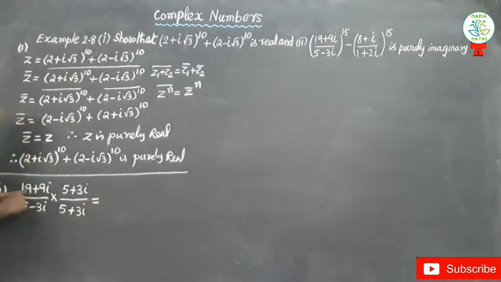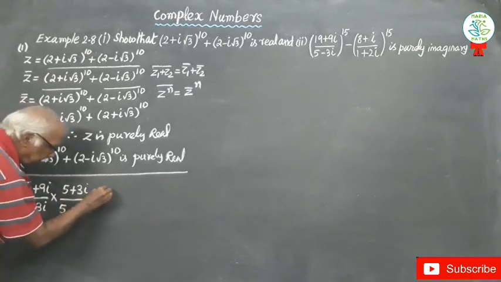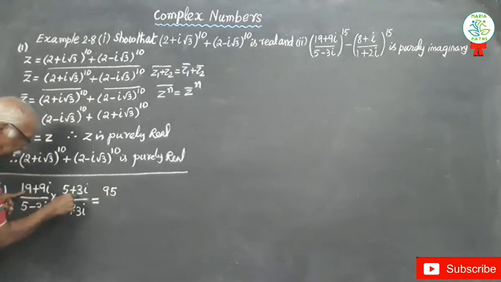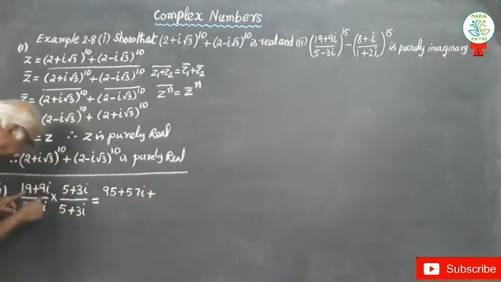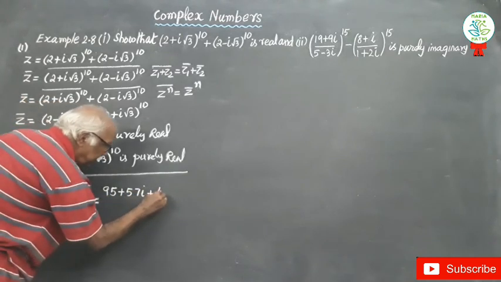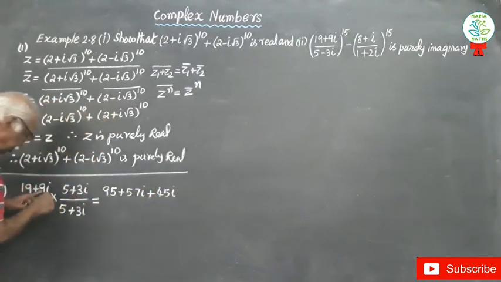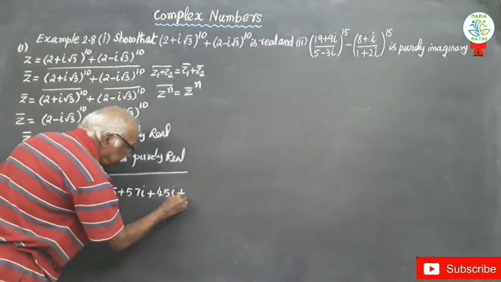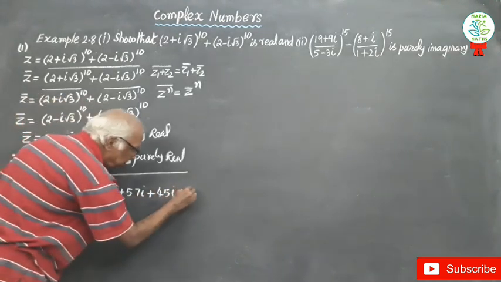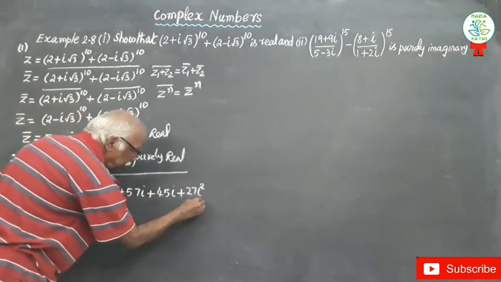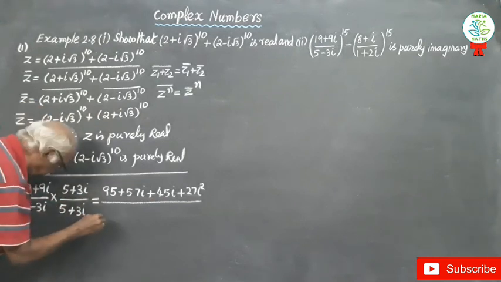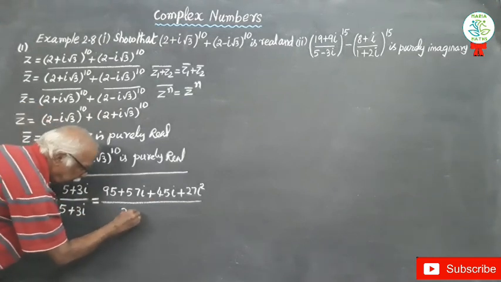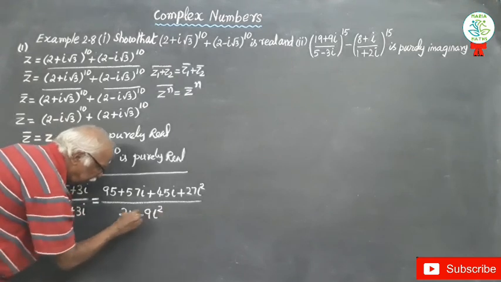Multiply 5 into 19, 95 + 57i + 45i + 27i², divided by (a − b)(a + b) = a² − b², 25 − 9i².